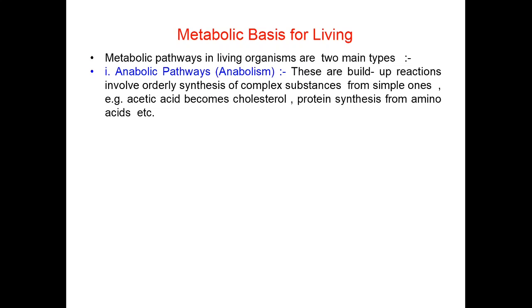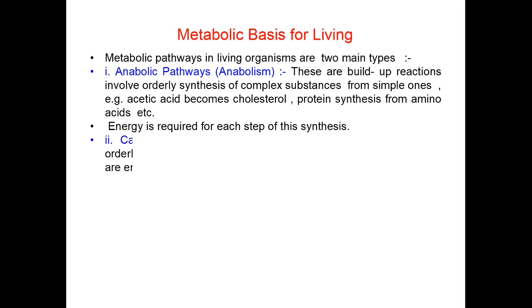Now, metabolic basis for living. Metabolic pathways in living organisms are of two main types. First are anabolic pathways, or anabolism. These are build-up reactions which involve orderly synthesis of complex substances from simple ones. For example, acetic acid becomes cholesterol, protein synthesis from amino acids, etc. Energy is required for each step of this synthesis.